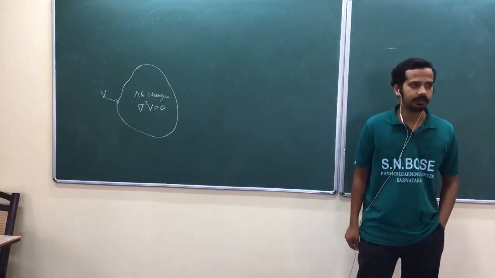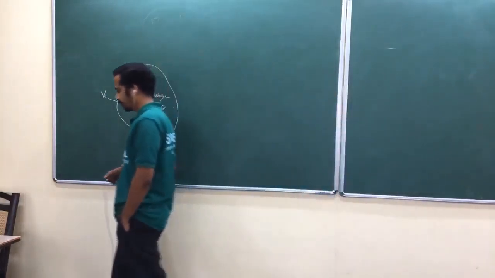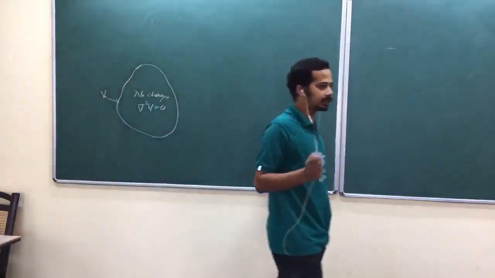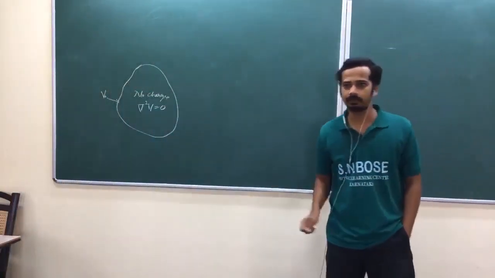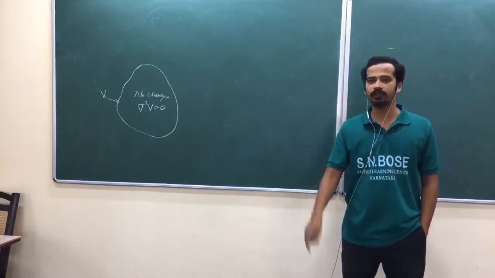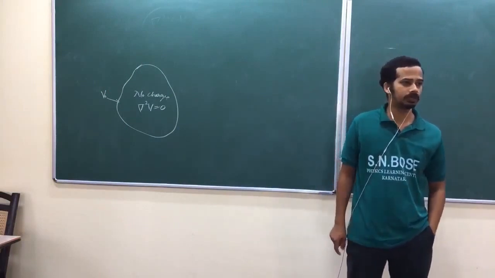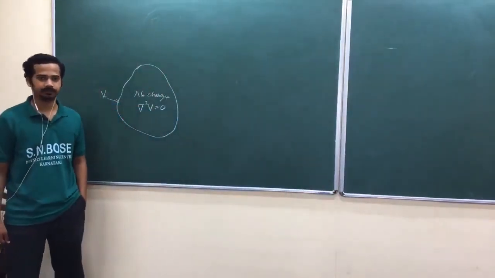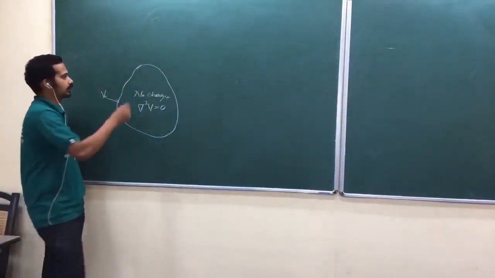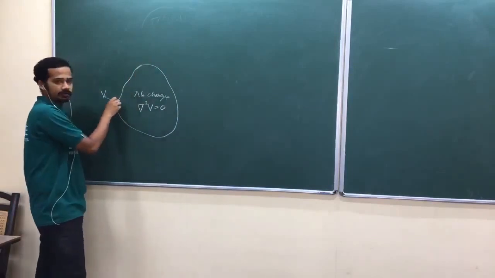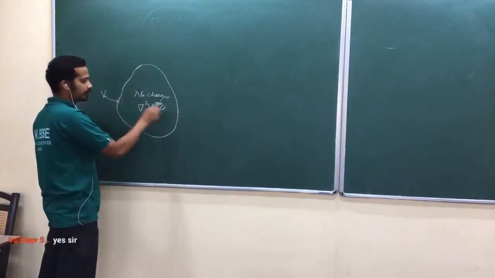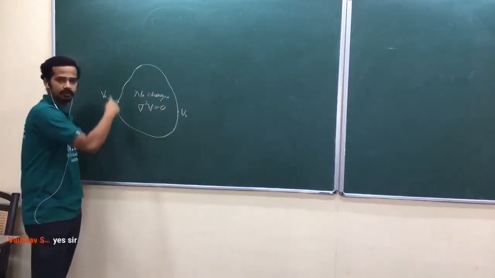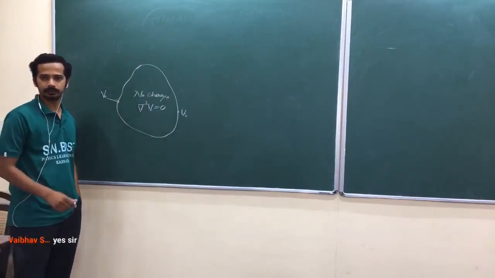Are you getting my point? Potential is the same at all points on the surface, and inside the region, Laplace equation is satisfied. If Laplace equation is satisfied, potential should not have any local maxima or minima. So that's why the potential inside should be the same as the potential at the boundary. Is that okay? Why? Look at here. Suppose here I have potential V naught. When you end at the other side of the surface, again you should get potential V naught because it's a conductor.